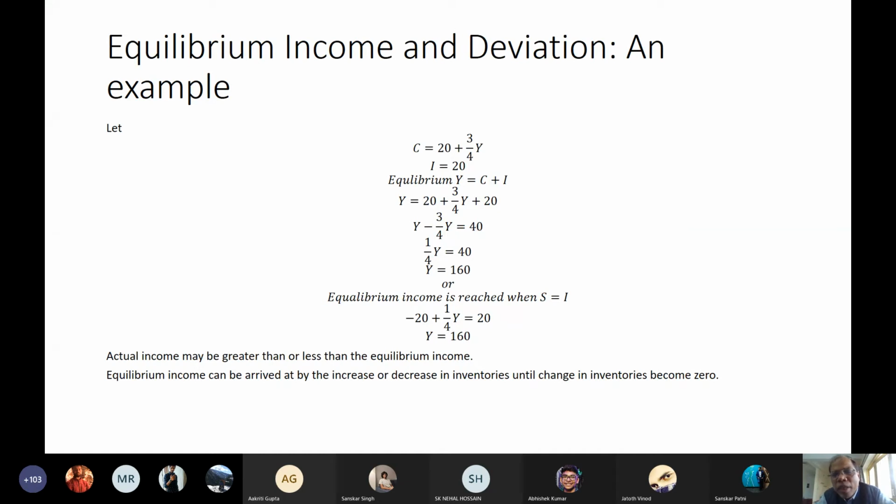Now rearranging again, we get Y equal to 160. So an economy attains equilibrium income when Y is equal to C plus I in planned sense, or S is equal to I in planned sense. And if we already know what C and I or S are, we can find out the equilibrium income of an economy. Any income greater than or less than that is a disequilibrium income.